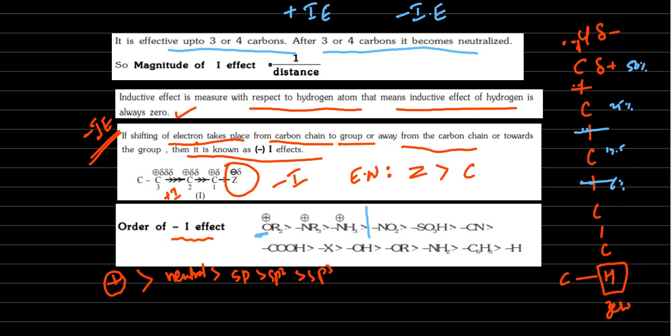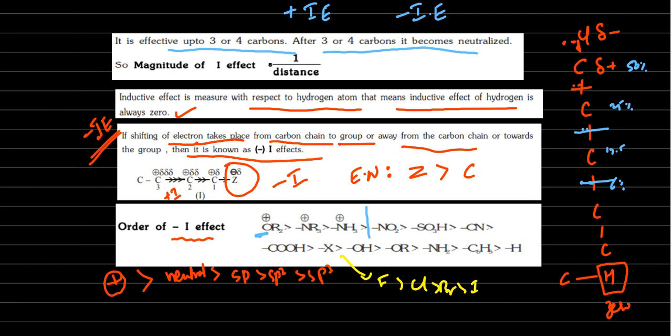Then next, C double bond OH, same explanation. Then halogens: fluorine is higher than chlorine, then bromine, then iodine. Next OH and OR, same as I explained for NH3 and NCH3. In the case of OH, the electron density is near the oxygen.